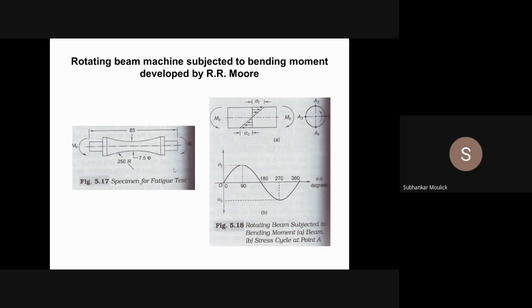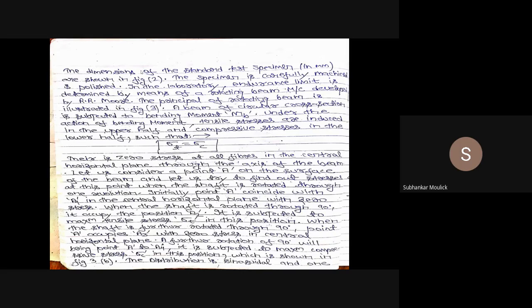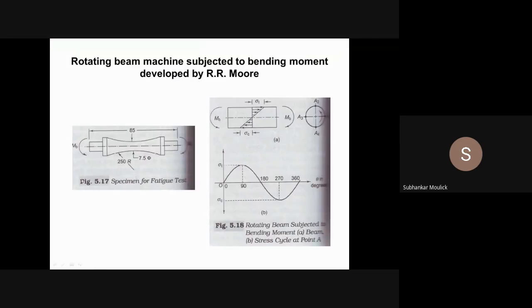Yes, sir. Fine. So how are we getting that endurance limit value? Let us look into the procedure. See, it is written over here. The dimensions of the standard test specimen, which is in mm, is shown in the figure. This is the dimensions of the standard test specimen.